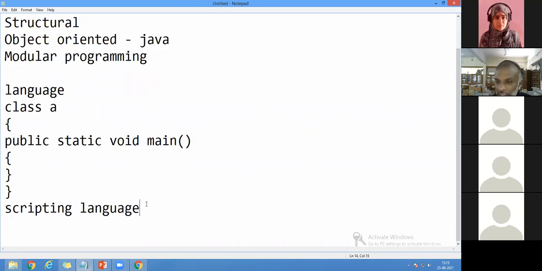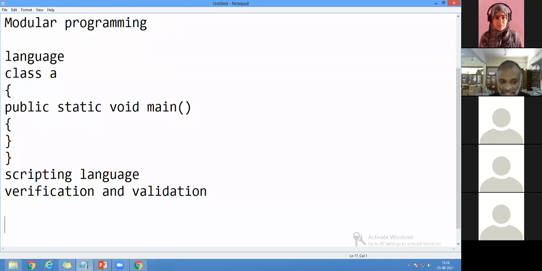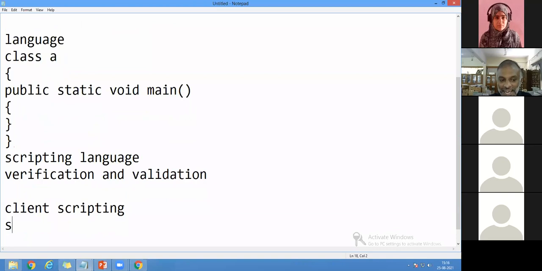Whereas for a scripting language, I can write only the part I need, that part alone I can write. But very important, when I say scripting language, two things are there. One is called verification and another one is called validation. These are the two important concepts you should remember whenever we say it is a scripting language. And there are two types of scripting languages. One is called client-side scripting language, and another one is called server-side scripting language.